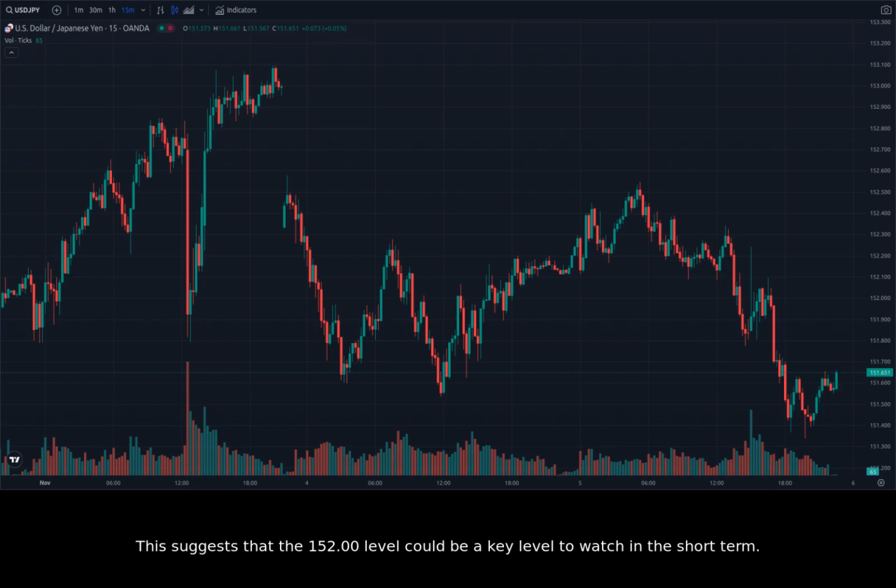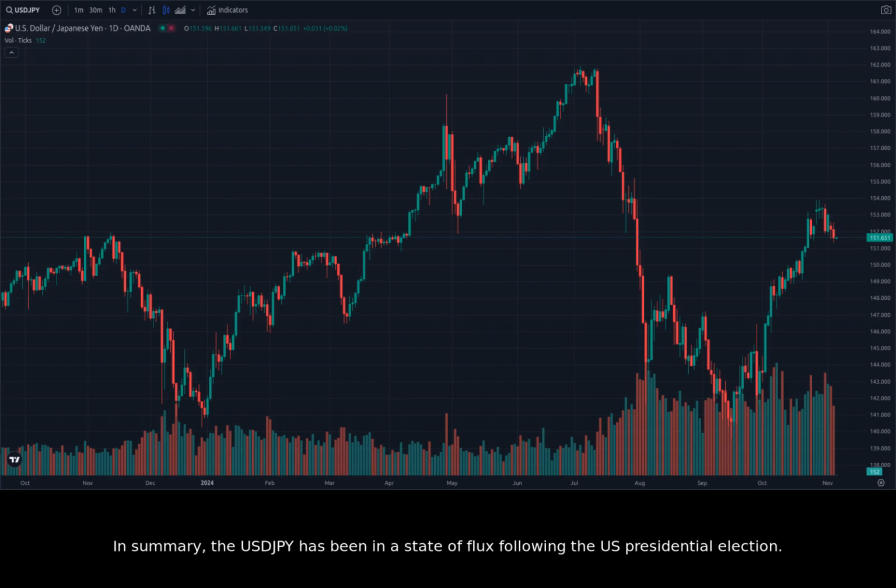This suggests that the 152.00 level could be a key level to watch in the short term. If the price breaks below the 152.00 support level, it could signal a further correction or a move lower. However, if the price rallies back above the 152.50 resistance level, it could signal a continuation of the upward trend. We'll need to keep a close eye on the price action in the coming hours to see which direction the USDJPY will take.